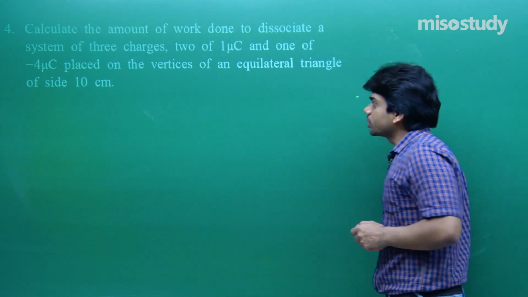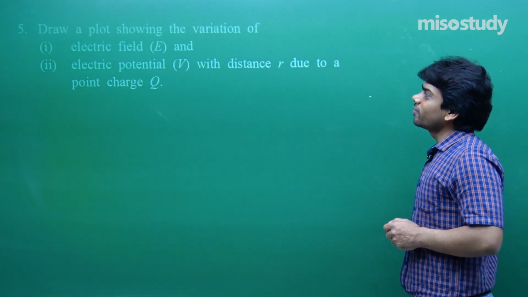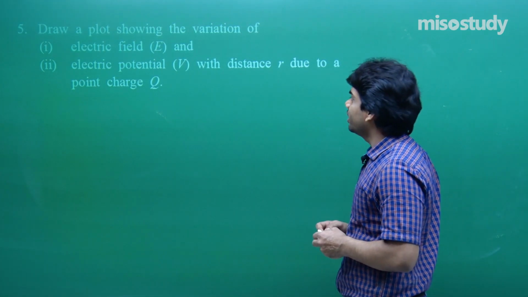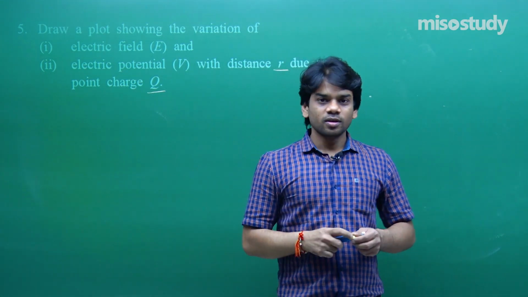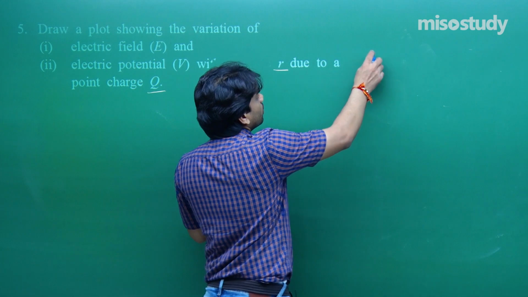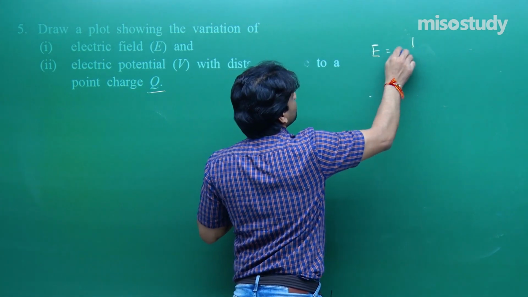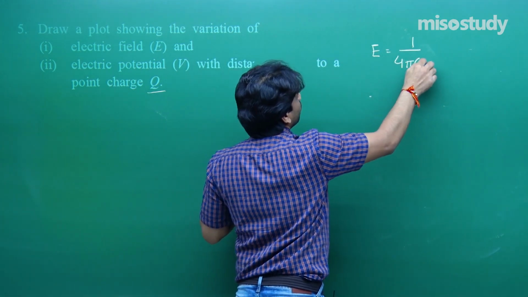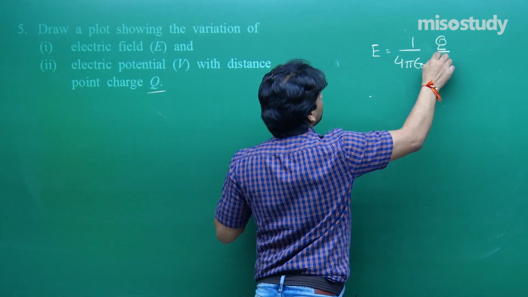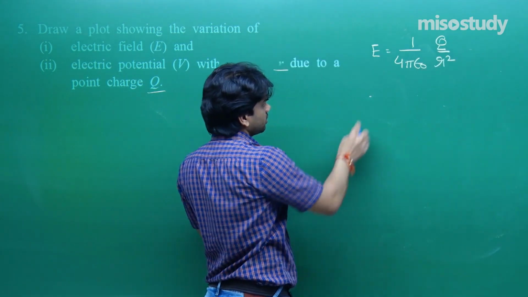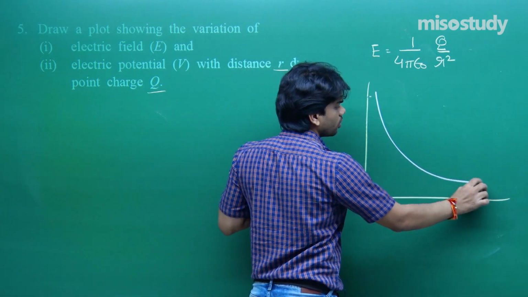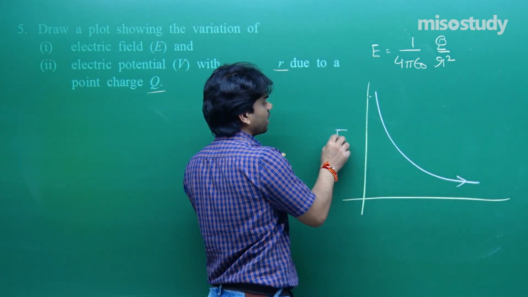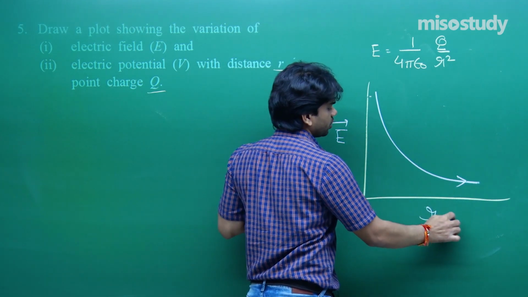Next question: draw a plot showing the variation of electric field E and electric potential V with distance r due to a point charge Q. Electric field E is given as 1 upon 4 pi epsilon naught Q by r square for a point charge. This question already we have done in the previous chapter also, and this is how field varies with respect to distance.